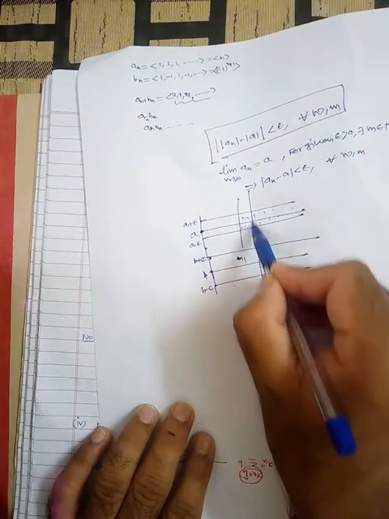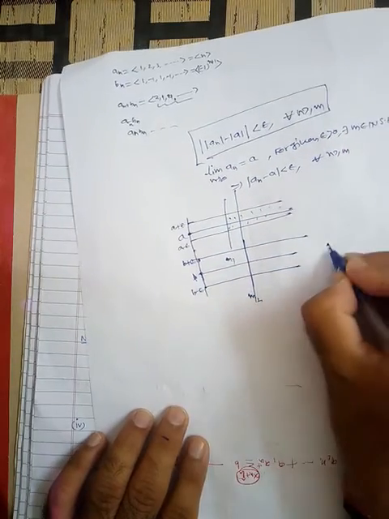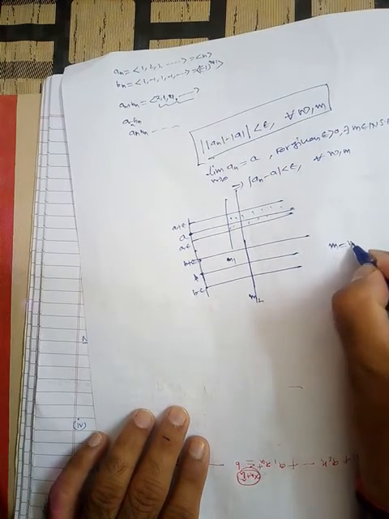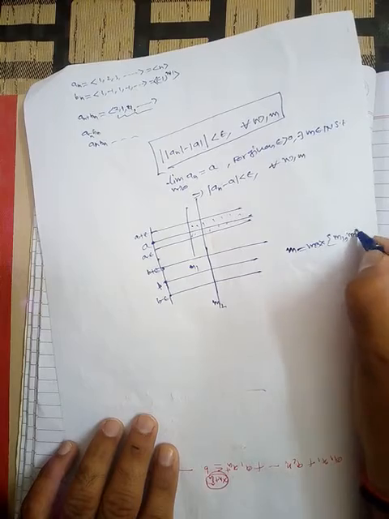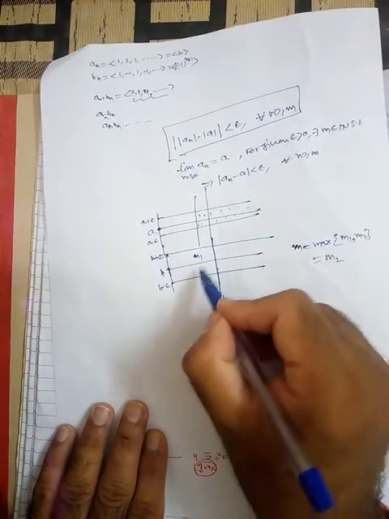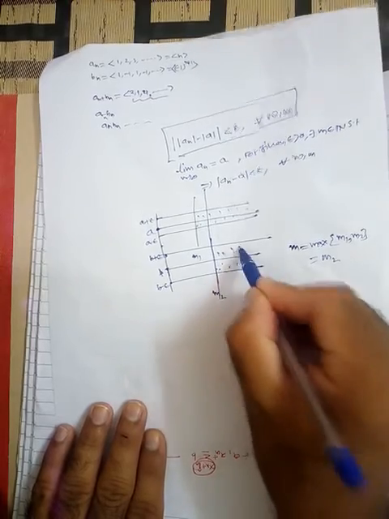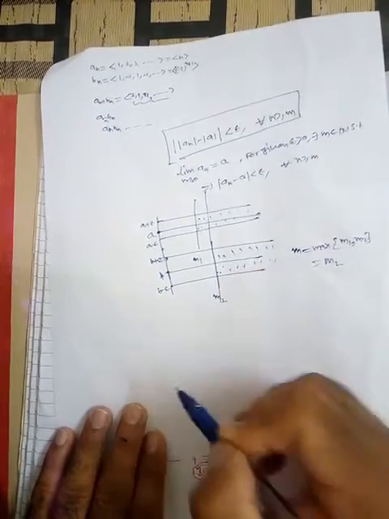So if you take the maximum of these two, in this case m is the maximum of m1 and m2, which is m2. So here you will see that this is the sequence b.